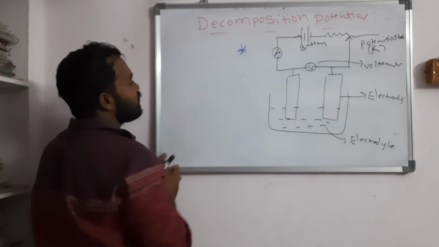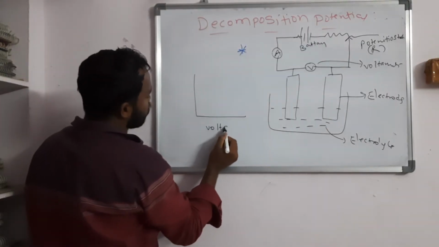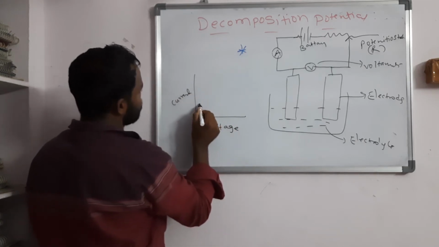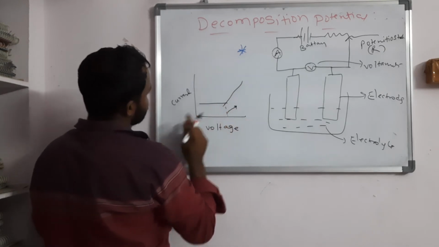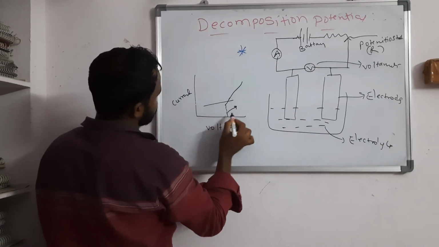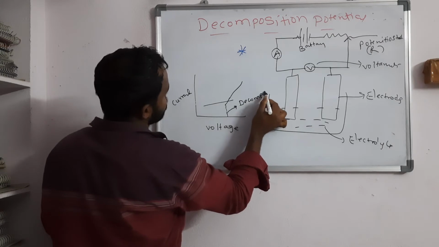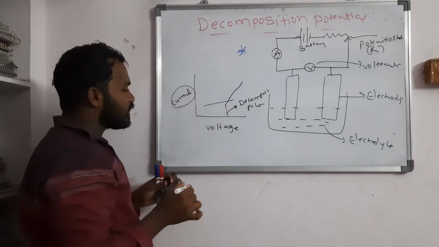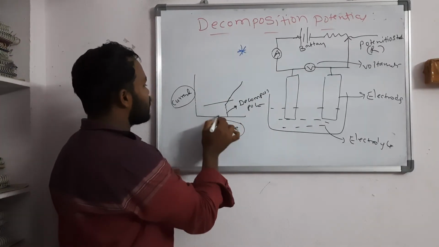Again, one more definition is, if you draw the graph for voltage and current, this is called the decomposition potential. That means at a particular voltage the current suddenly increases.